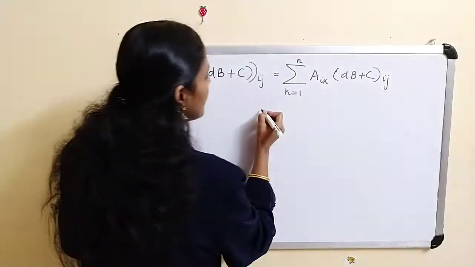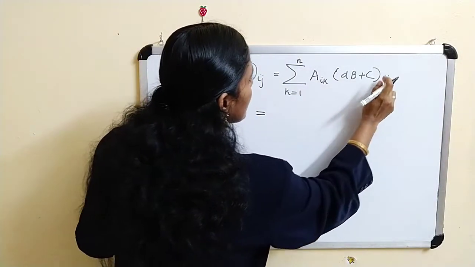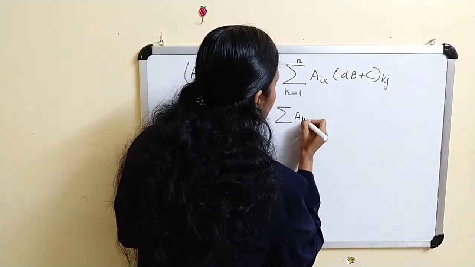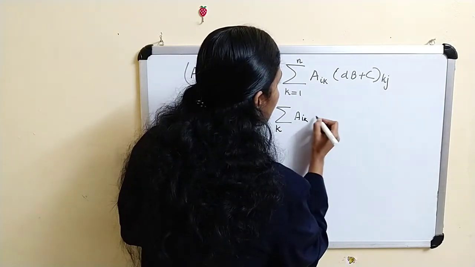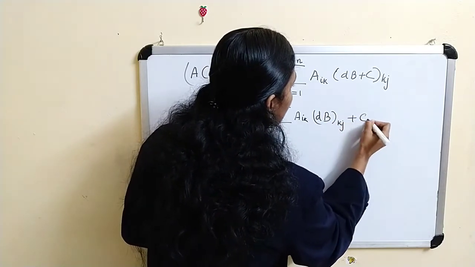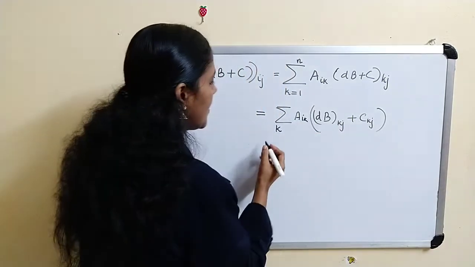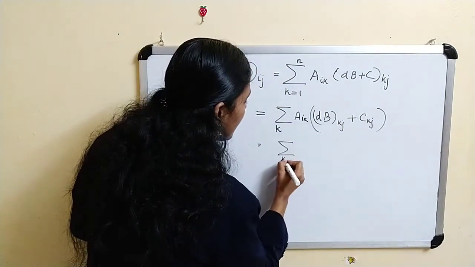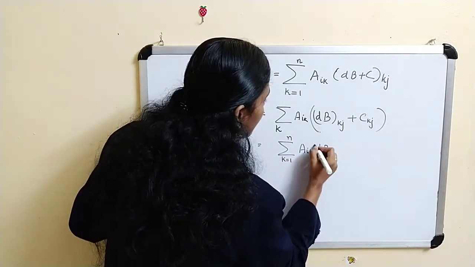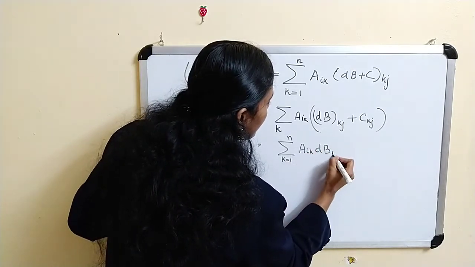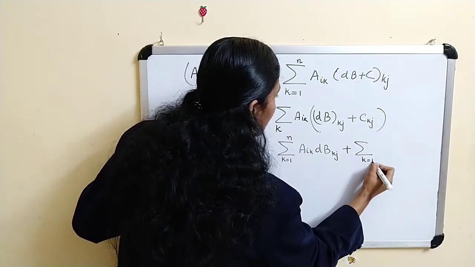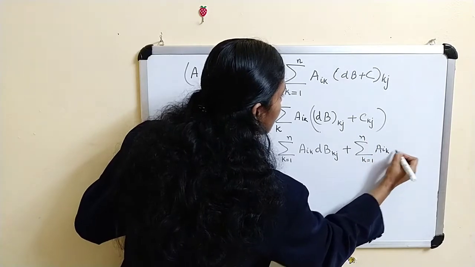So this is equal to sigma k Aik (dBkj plus Ckj), and this is equal to sigma k varies from 1 to n Aik d times Bkj plus sigma k varies from 1 to n Aik Ckj.